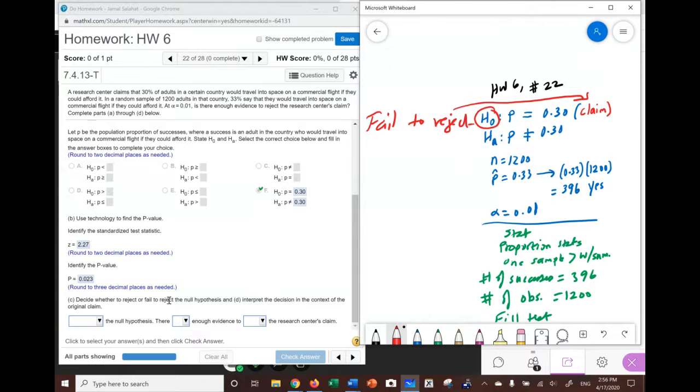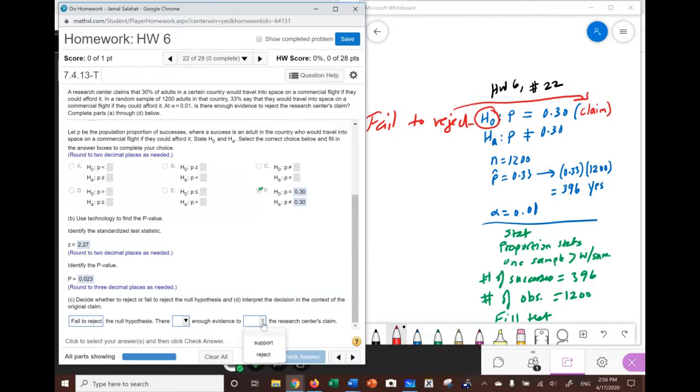So decide what to do in here. It talks about the null hypothesis, H0. Fail to reject the null hypothesis, fail to reject H0. And if you fail to reject H0, what happens? You can say there is or is not enough evidence to support the researcher's claim.